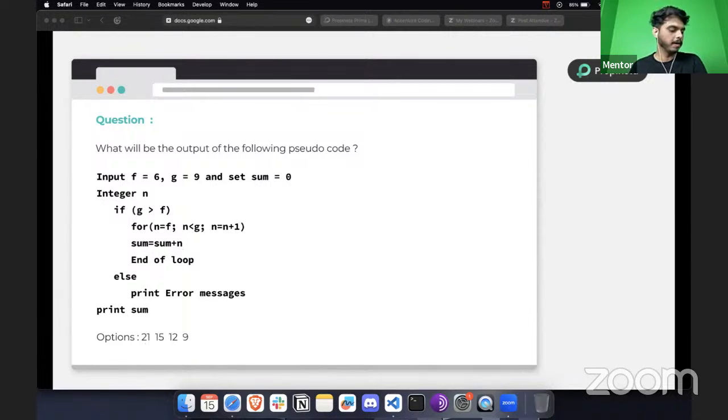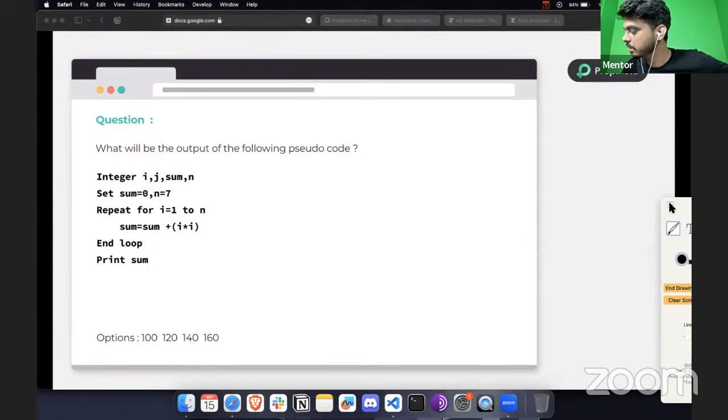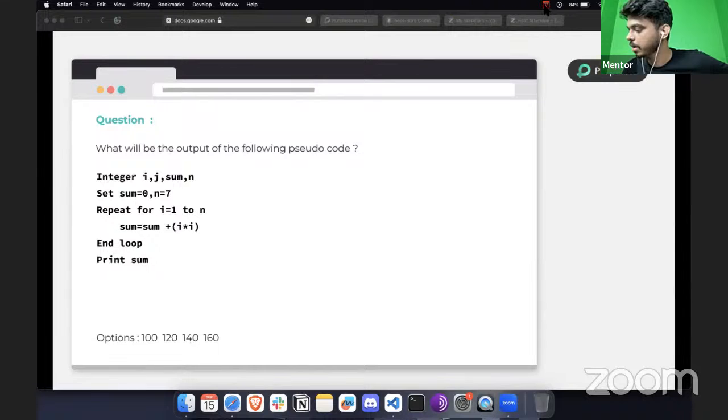So I hope, and here we have some of the answers which are given as 21. So you're correct. I hope you have understood how this question works. This might sometimes seem easy, but sometimes you have to be careful about what exactly has been asked in the question. So I hope you guys understood this part. So let's move on to the next question that we have here, and let's see how many people can get this answer correctly. All right.